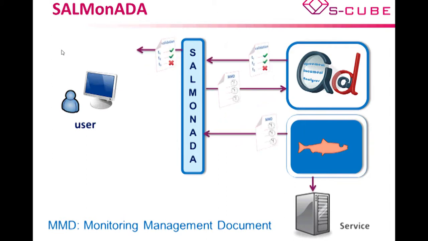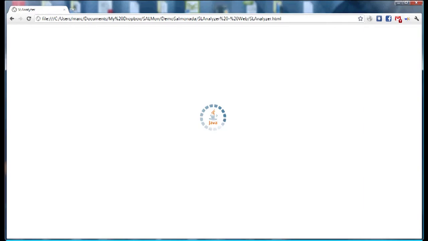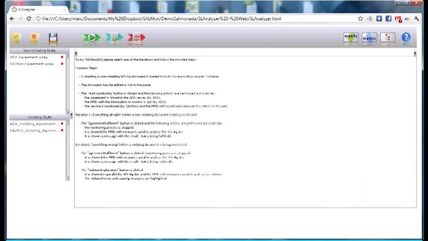During monitoring, Salmon updates the MMD with the values of the monitored quality attributes. The updated MMD is then the input for ADA that checks if the given WS agreement document has been violated or not. Let's see now SALMonADA.